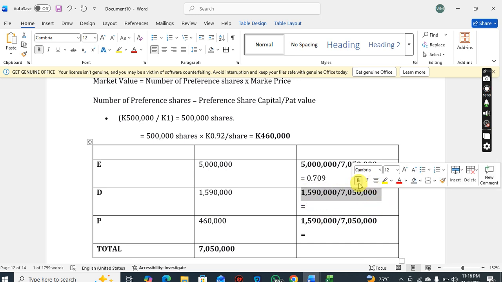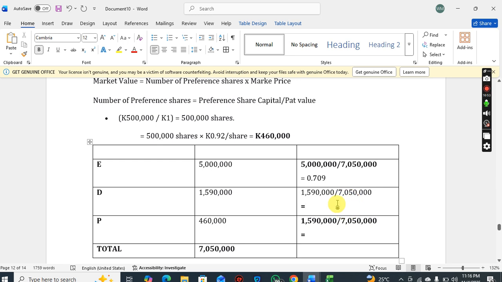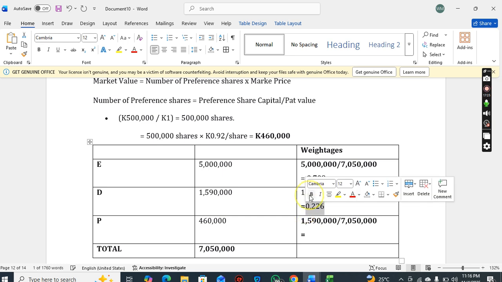Then 1,590,000 divided by 7,050,000 gives 22.6%, which is debt financing.